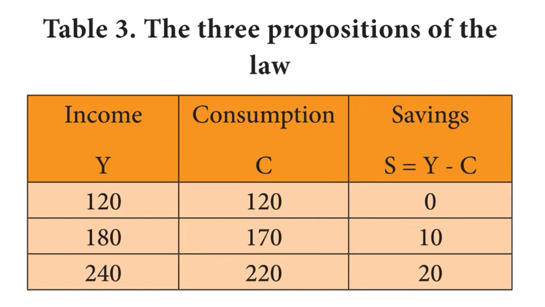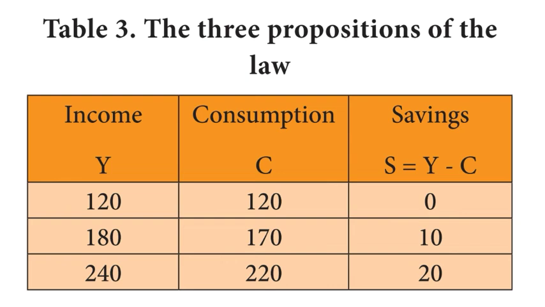In the table, we have assumed that the first column gives income, column 2 gives the consumption. The saving for all the levels can be calculated as income minus consumption, that is, saving is equal to income minus consumption. This table explains three propositions of Keynes' psychological law of consumption.